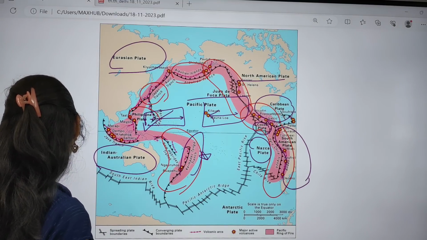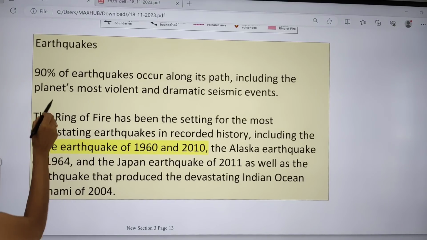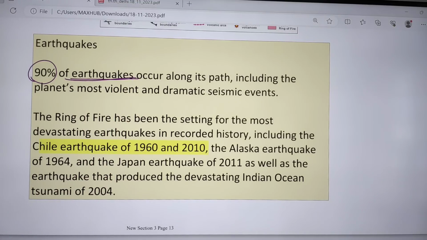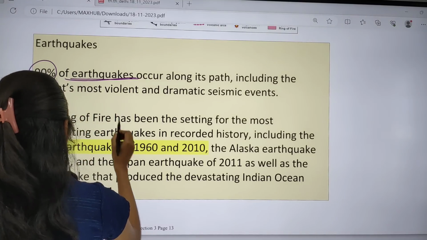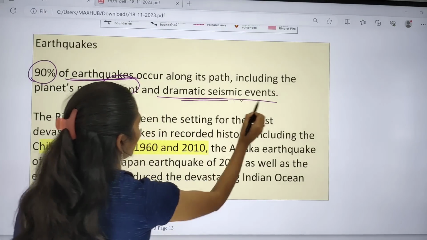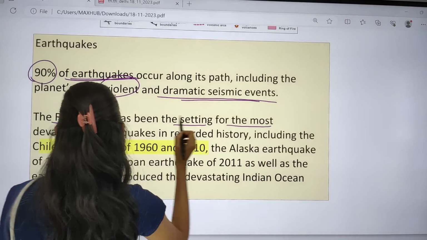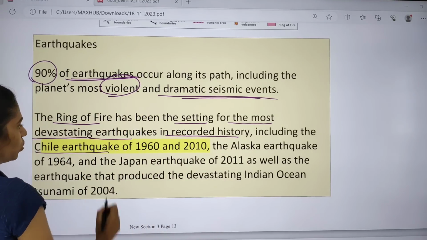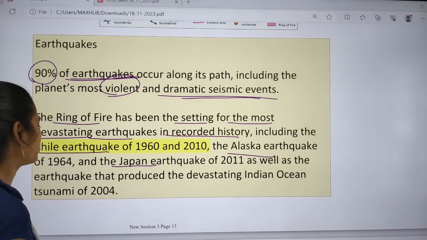And now let us see some facts regarding earthquakes. 90% of earthquakes occur across this path, because this is the most unstable area because of plate movements. We can see violent and dramatic seismic events happening here, and the Ring of Fire has seen the most devastating earthquakes in recorded history, including the Chile earthquakes of 1960 and 2010, the Alaska earthquake in 1964, and the Japan earthquake of 2011.